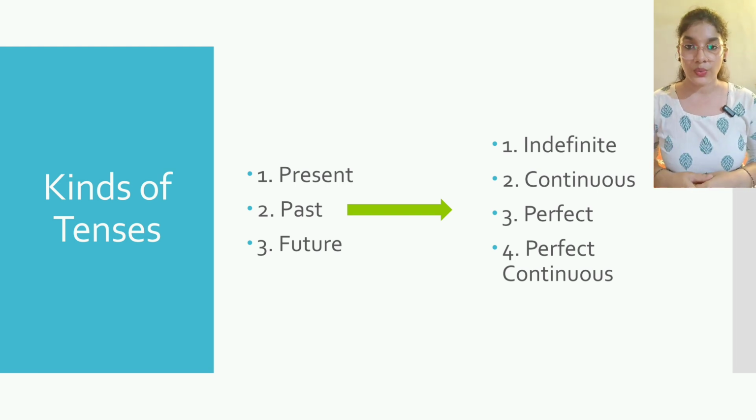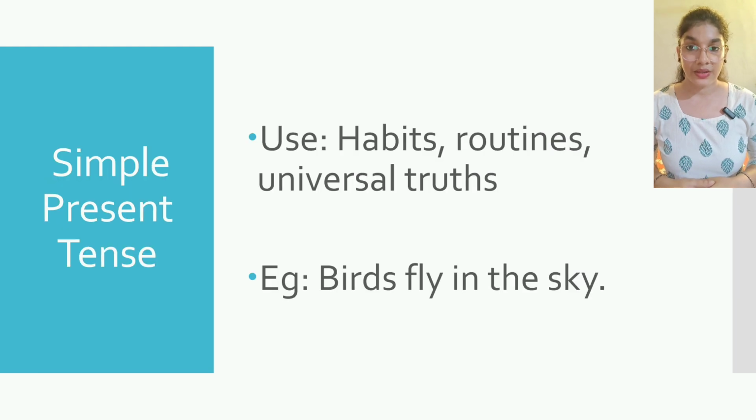So let's start with simple present tense. When do we use it? It is used to describe habits, general truths, facts, and regular actions that happen repeatedly or are always true. It shows an action in the present time that is routine.